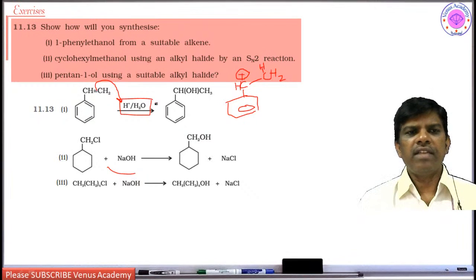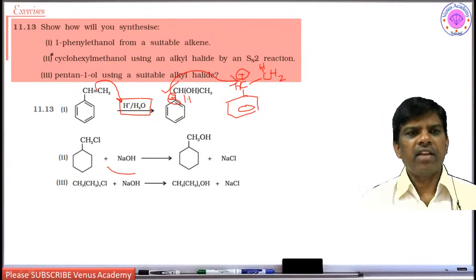So what is left over in the reaction mixture? OH. So OH will attack this to give 1-phenyl ethanol. So it is the 1-phenyl ethanol they are asking.